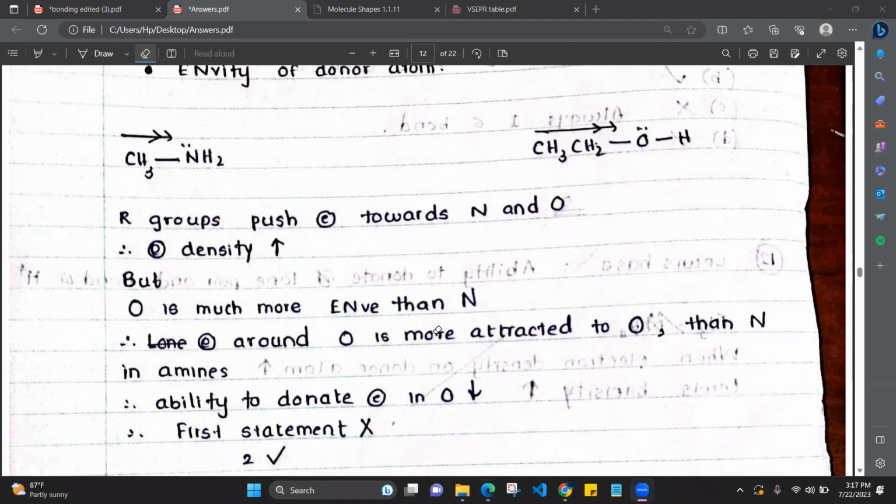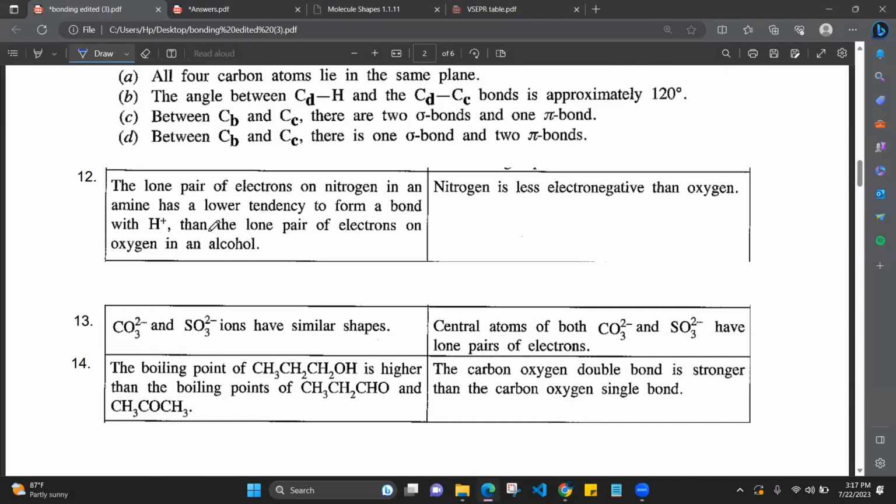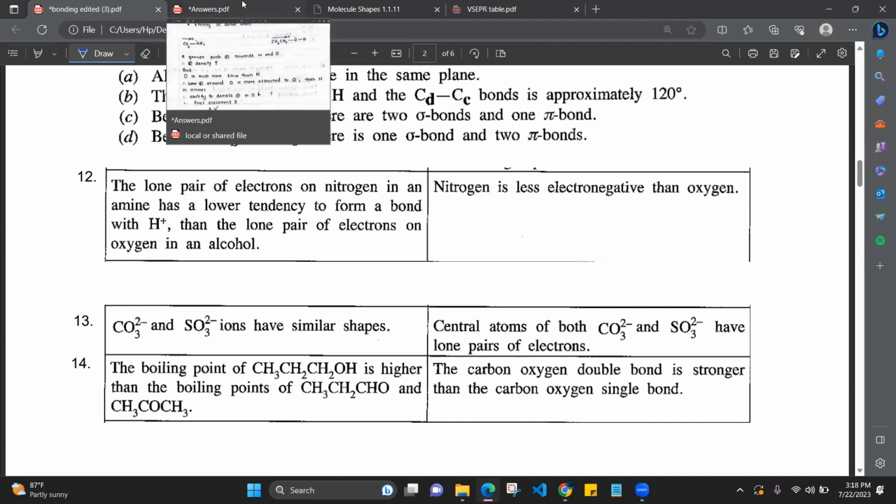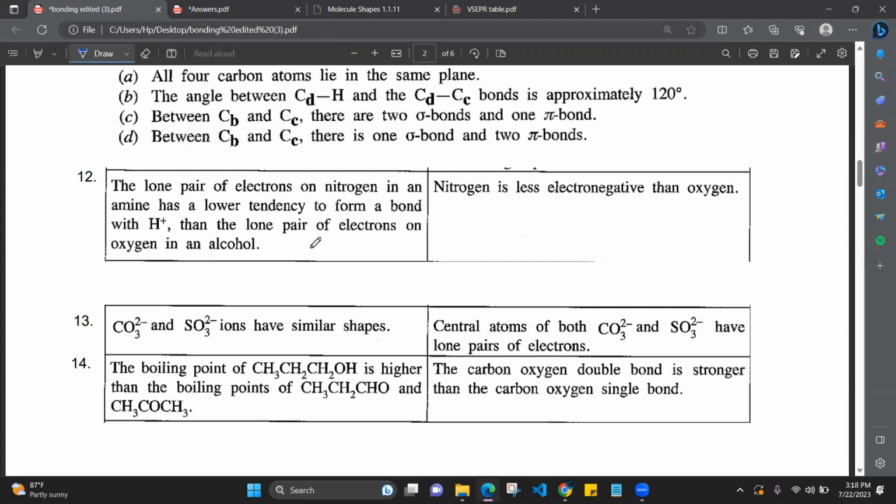Right. So did you all get that? Because oxygen is more electronegative, it will greedily keep the electrons. It will not donate easily. So the ability to donate is less. Therefore, the first statement is wrong. What is it saying? Amine is a better Lewis base than alcohol. So that is wrong. I'm sorry. They are saying amine is a weaker Lewis base than alcohol, but it is wrong. Amine is a stronger Lewis base than alcohol. So this statement is wrong.